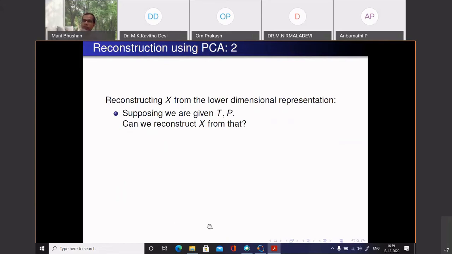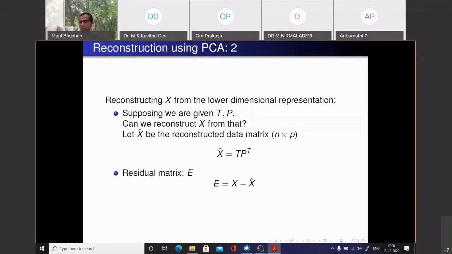Suppose I go back from that 2-dimensional data: can you reconstruct the timings in all 7 races just by knowing the y1 and y2 values? It turns out that you can. Reconstruction will not be perfect. There will be some errors, but those errors will not be large, because the information loss in the remaining 5 dimensions which you ignored was not much. Those directions had small variances, small eigenvalues.